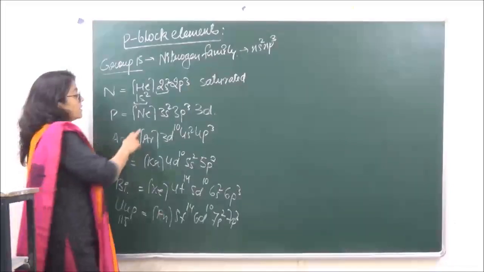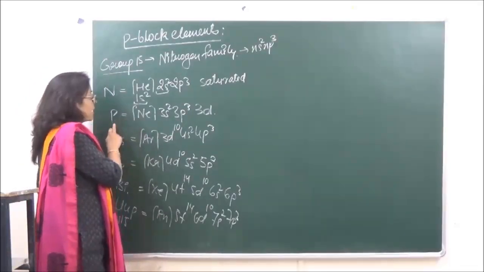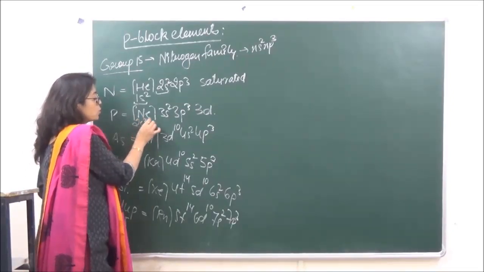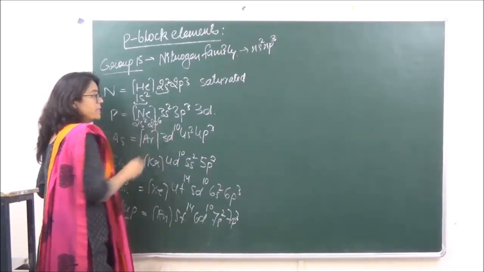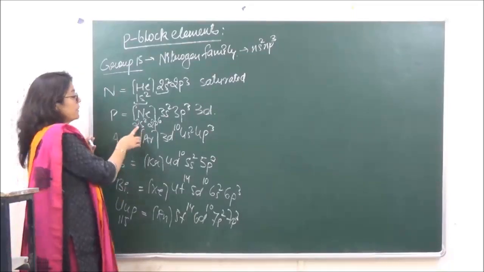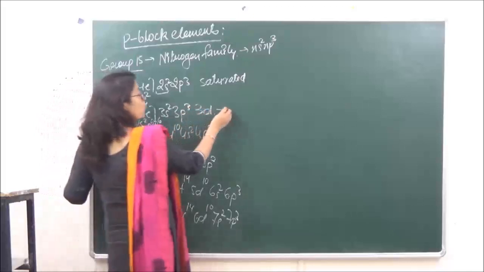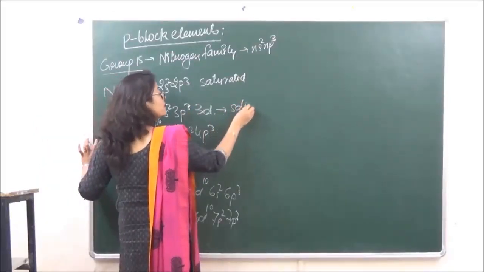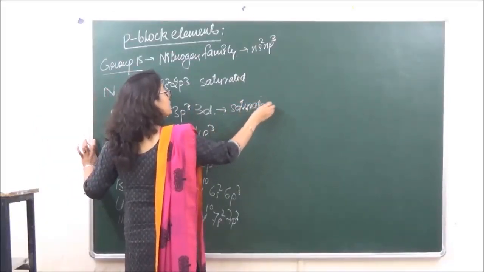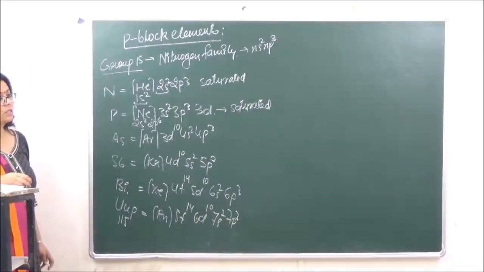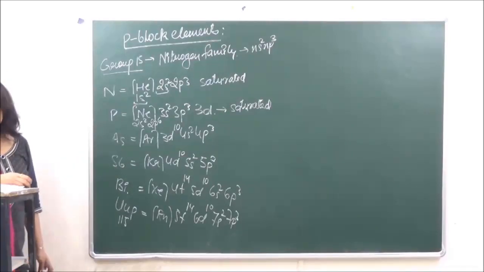ठीक है? Similarly, when we are going to the second one, phosphorus, neon's electronic configuration is 2s2 2p6. ठीक है, so the penultimate shell over here has 8 electrons. Again, it can only accommodate 8 electrons, so we say that the penultimate shell in this case is again going to be saturated. ठीक है, then let's go on to arsenic.